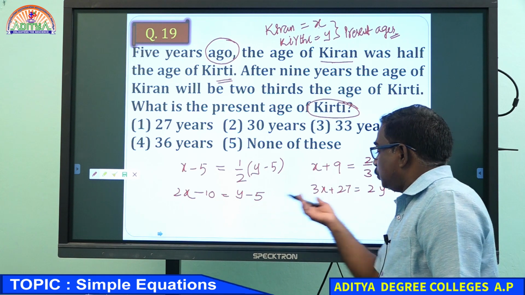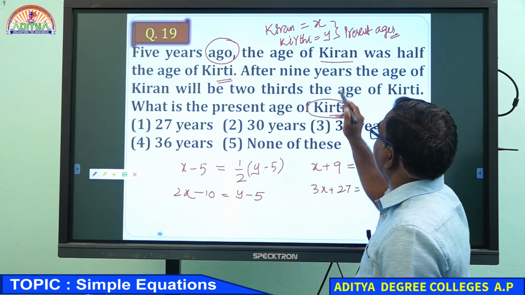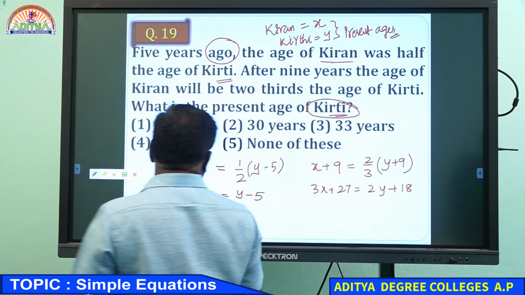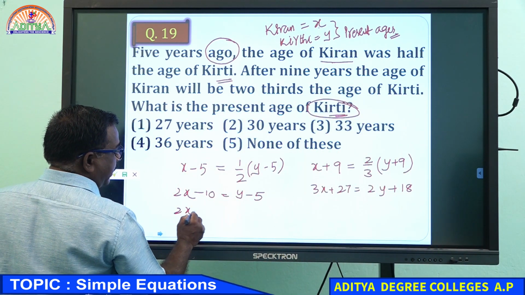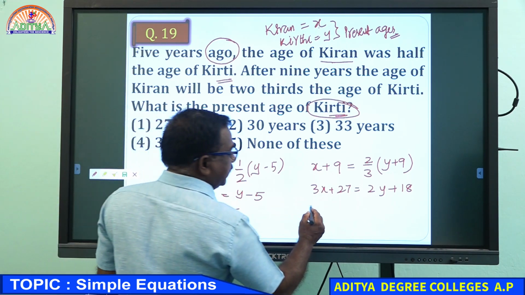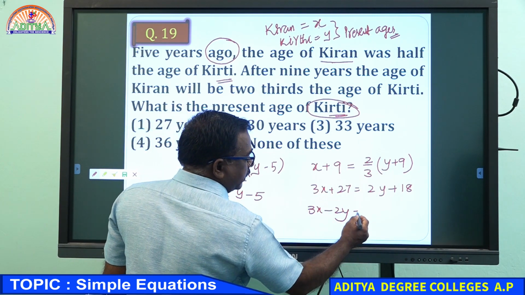By solving these two equations, we will get x and y. The present age of Kirti is asked, so the y value we require. 2x minus y equal to 5, this is one equation. The other is 3x minus 2y equal to minus 9, as it goes to that side.